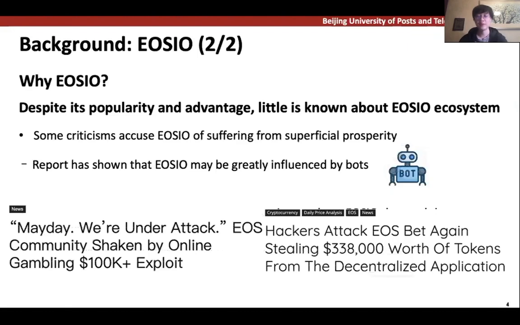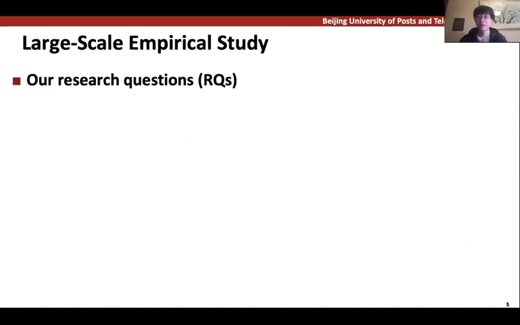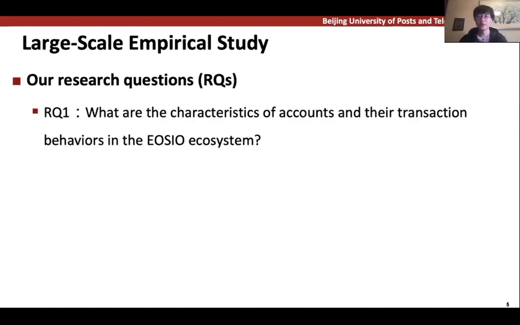To better develop EOSIO, all this misbehavior should be investigated. However, to the best of our knowledge, no such research has been done before. To fill the gap, we performed the first comprehensive study of the EOSIO blockchain at scale. In our research, we seek to focus on the following 3 research questions. The first research question: we want to conduct a comprehensive investigation of EOSIO. By analyzing the characteristics of accounts and their transaction behaviors, we want to get a general overview of EOSIO.